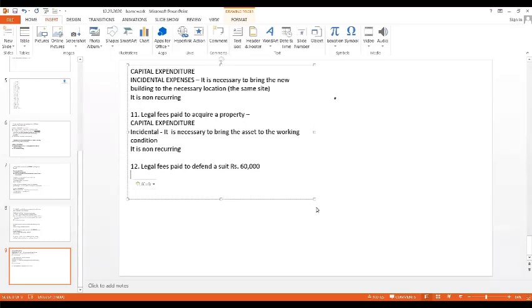So the next one is legal fees paid to defend a suit, rupees 60,000. Suit, in this context, is nothing but a case in the court of law. Now, what is the difference between the previous question and this question? Let me tell you. In this question, somebody has put a case on me. I am defending myself. In order to speak on my behalf, I am sending my lawyer. For that, I am paying some amount. Have you all understood?